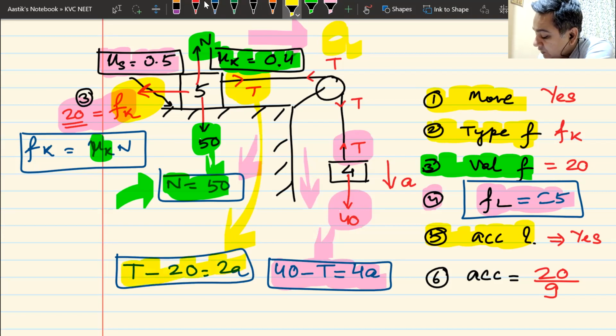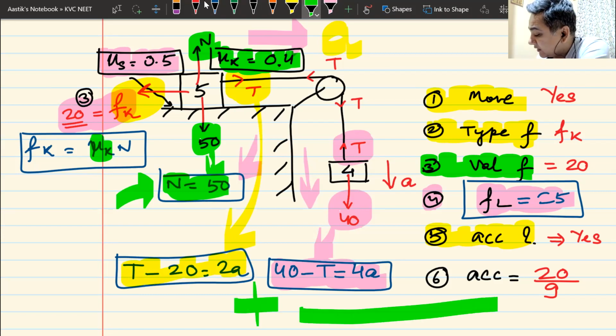You can add these 2 equations without any trouble and you will get the value of acceleration, which I have already told you how to get. Net force is equal to m1 plus m2 into a. That is how you can find the value of acceleration. Can I have some raise hand that we have understood this? Anyone has any doubt, I'll give you a minute because I'm not going to do any other question on this. So if anyone has doubt, please raise it now.